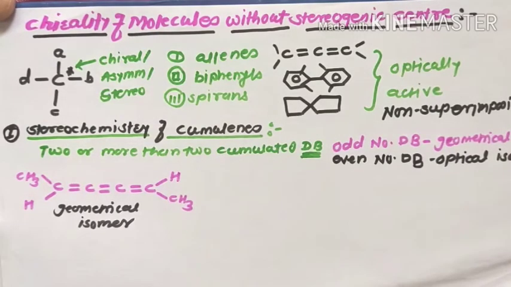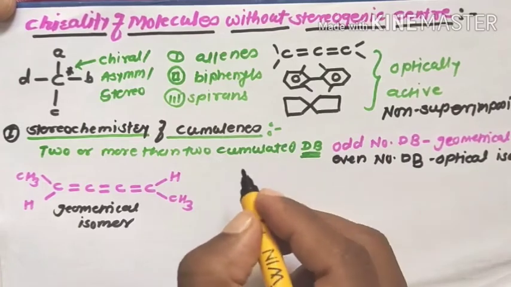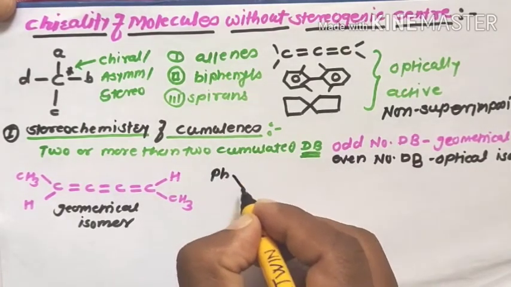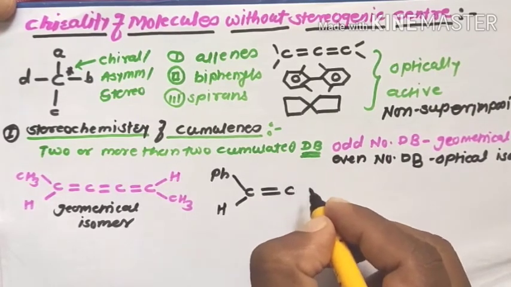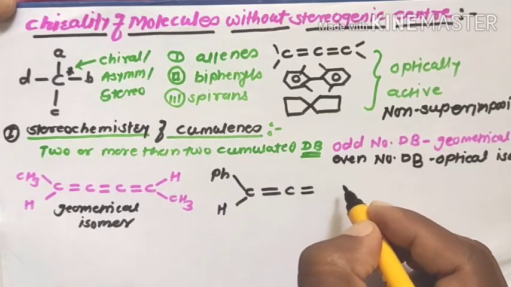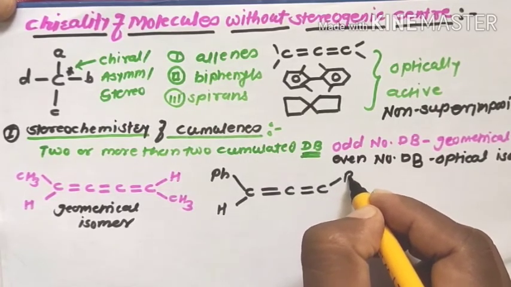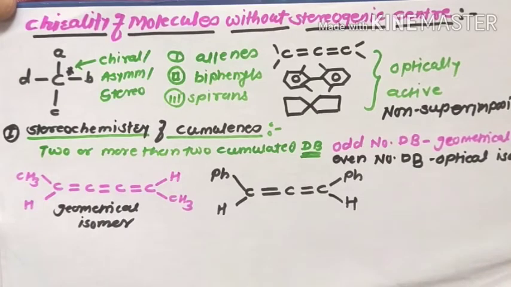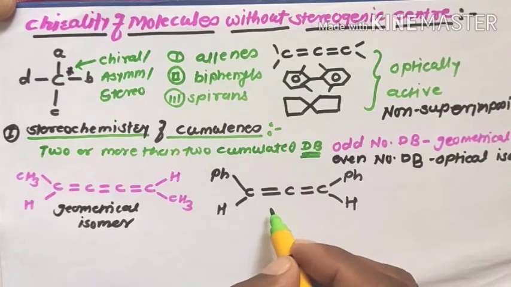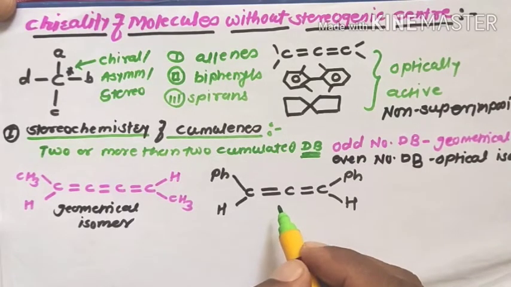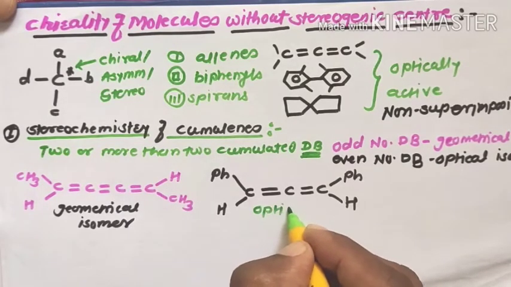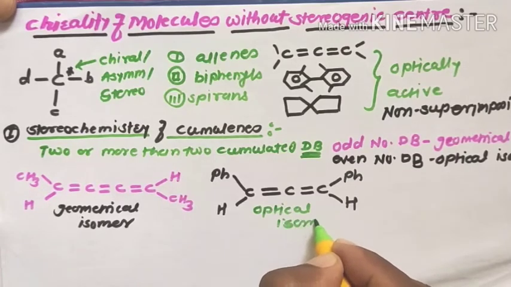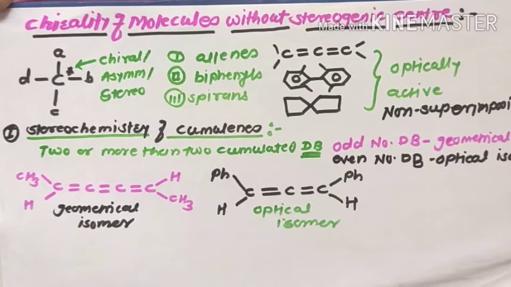And the molecule like phenyl group, then carbon double bond H, C double bond C double bond C, Ph, H. In this molecule there are an even number of double bonds, that is, there are two continuous double bonds, therefore this molecule gives optical isomerism, optical isomers.